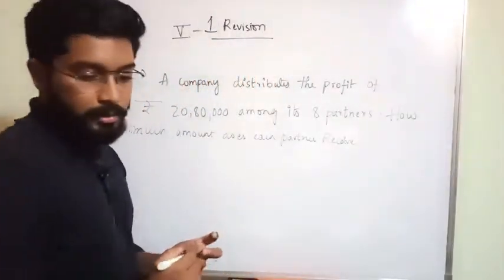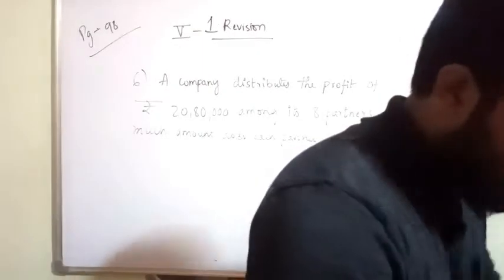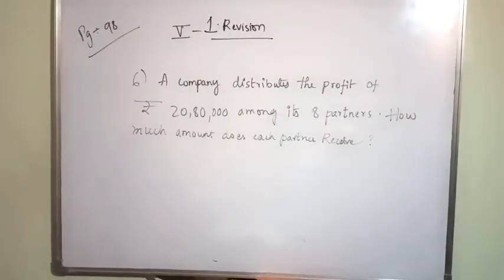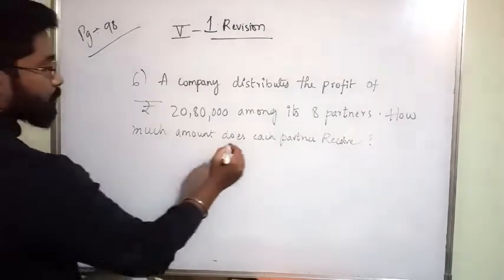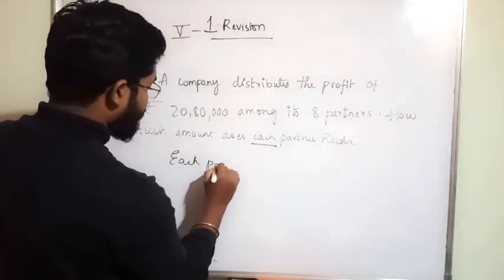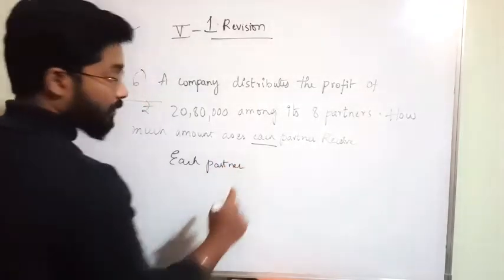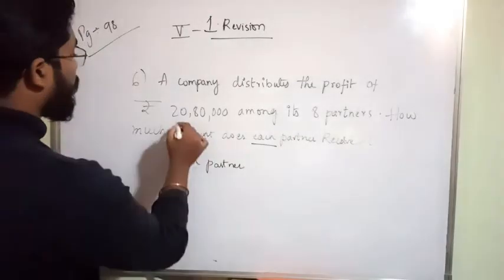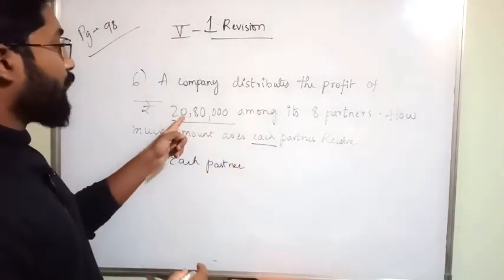Okay. So what I said in the previous class, if it is here, he asked about each partner. Each means a single person, how much he will receive from this profit of 20 lakh 80,000.